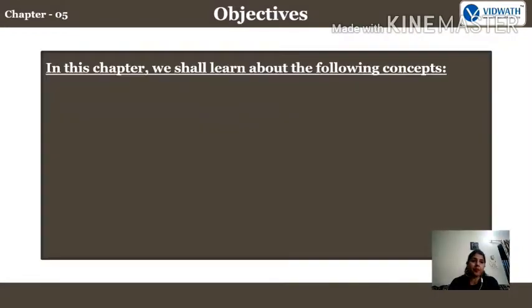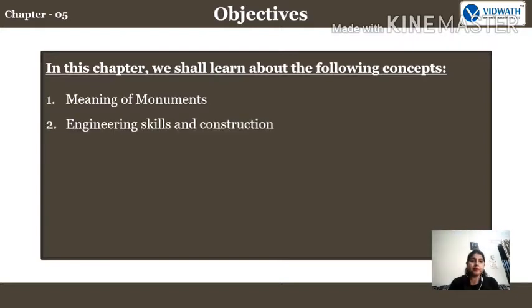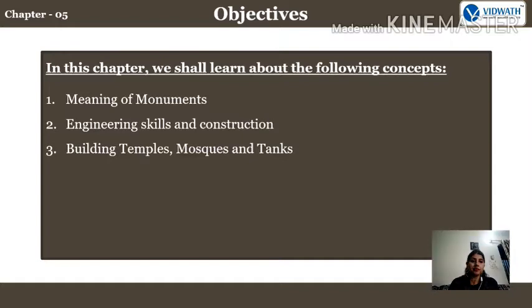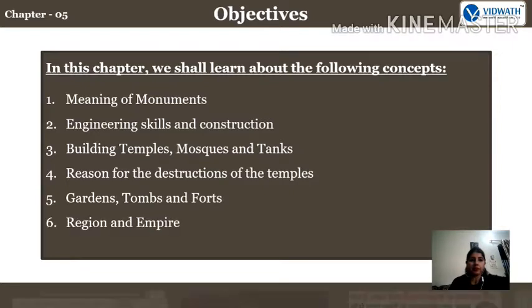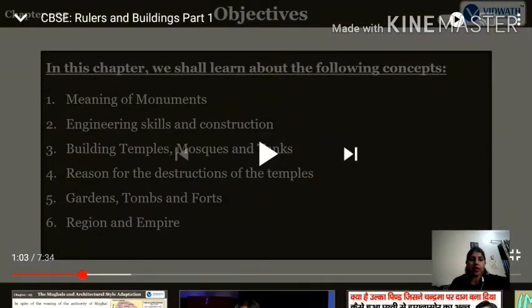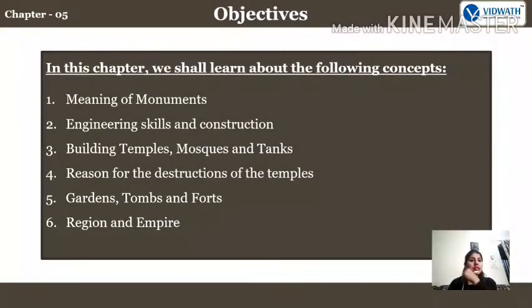Objectives. In this chapter, we shall learn about the following concepts. See carefully. 1. Meaning of monuments. 2. Engineering skills and construction. 3. Building temples, mosques, and tanks. 4. Reason for the destructions of the temples. 5. Gardens, tombs, and forts. 6. Region and empire. So, bachche, basically we are going to discuss all these points, and in these points